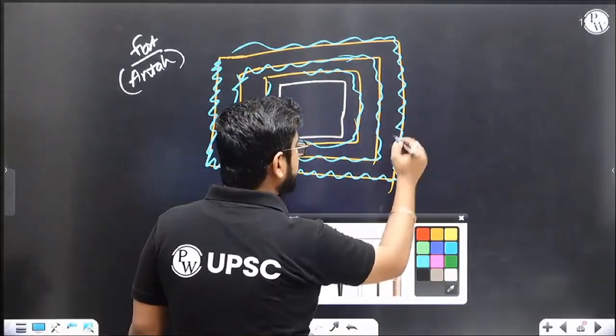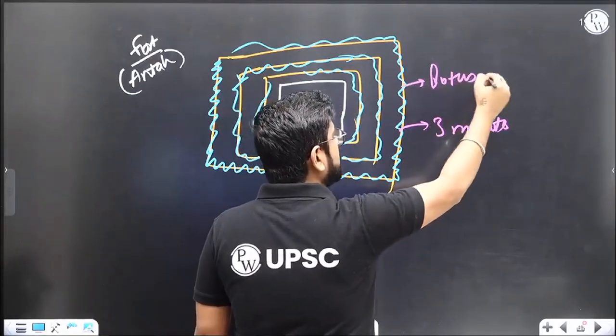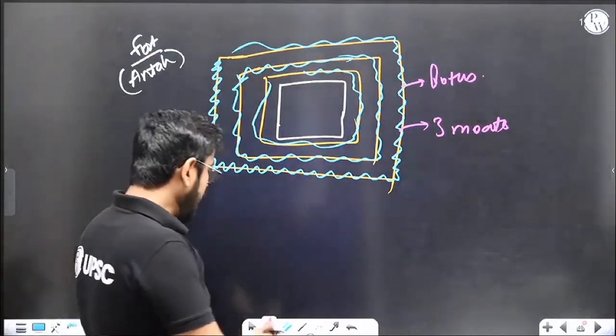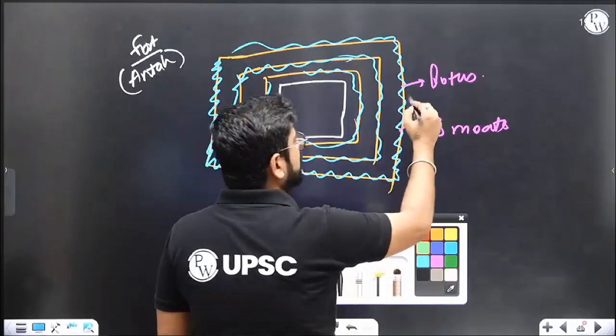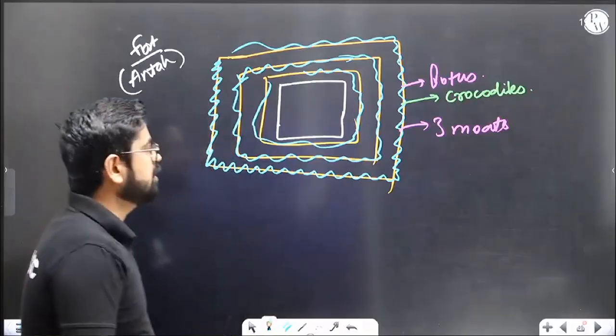One thing: it should look beautiful as well. So what you can do, there are three moats. Right? And then put a lotus. Add lotus to it so that this will look beautiful, right? And to make it more beautiful, you can add crocodiles. Now it is very beautiful. Understood? Now it's very, very beautiful.